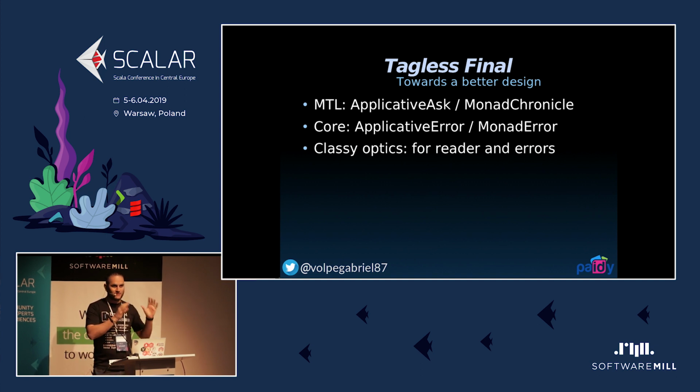I just showed MTL, classy optics, and Rio, but we only use a small subset of these tools because they are super powerful. So normally we just use applicative ask from the type classes of MTL, eventually just monad chronicle, but in very small cases. And we handle errors using applicative error or monad error because that's the standard in the CATS ecosystem. And using classy lenses and classy prisms to derive such instances. That's been working very well for us, so I can recommend using this.